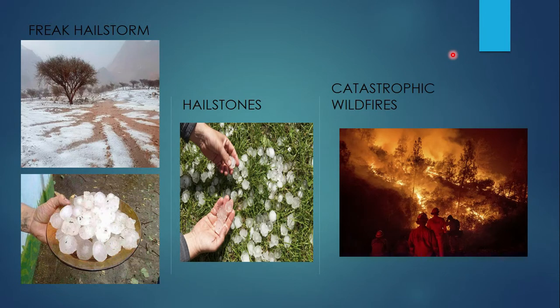Okay, let's continue with freak hailstorm. Freak hailstorm quiere decir una tormenta de granizo. Okay, so for example, here we can see that there is a lot of hail on the ground. Okay, freak hailstorm quiere decir una tormenta de granizo, pero una fuerte.